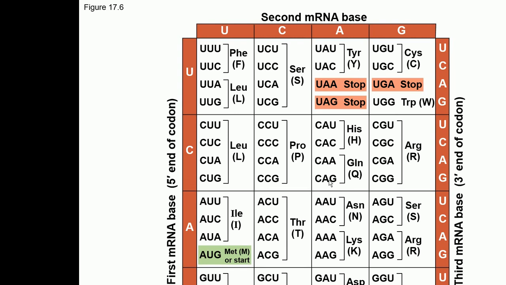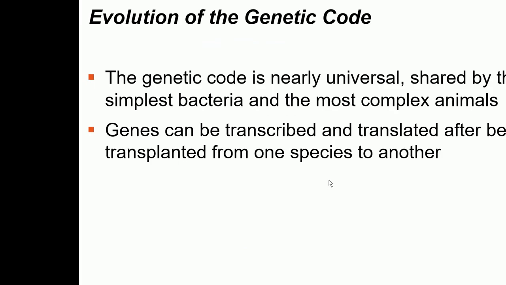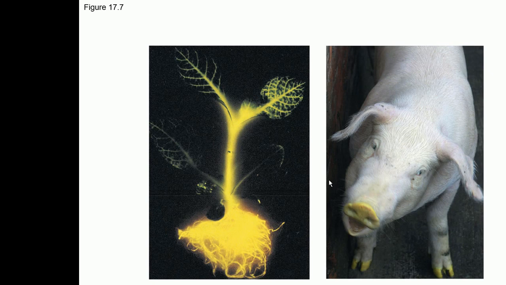And the biggest advantage of that is we can move genes from here and there. And that is why genetically modified food is possible. So you can see a tobacco plant expressing a firefly gene. You can take the firefly gene from the fireflies and put it in a tobacco plant. It is going to glow. You can take a jellyfish gene and put it in a pig. You can see how they are showing this fluorescence.